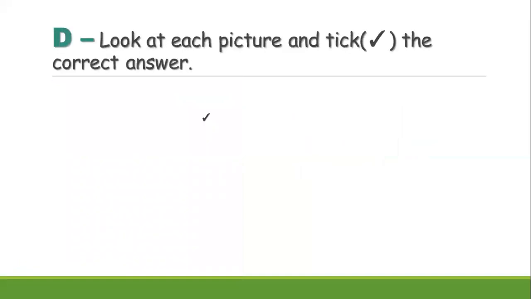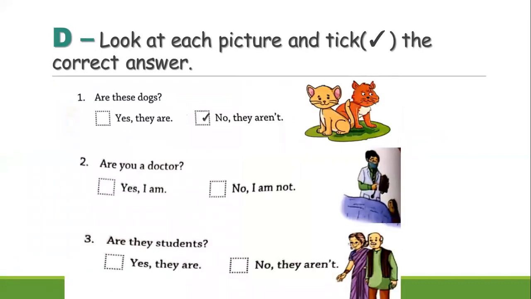Now next, look at each picture and pick the correct answer. See kids, here it is written, are these dogs? Look at this picture. According to the picture, you have to give the answer. Are these dogs? No, they are not because they are cats.